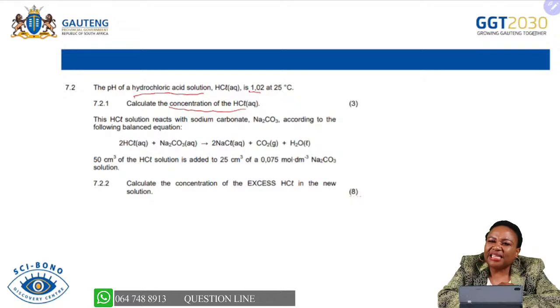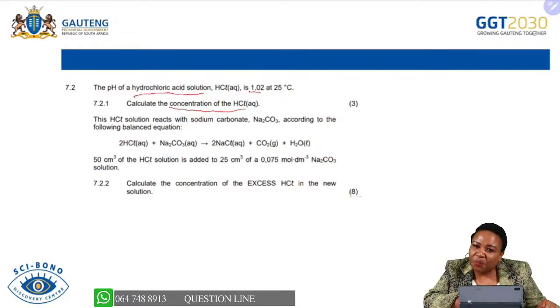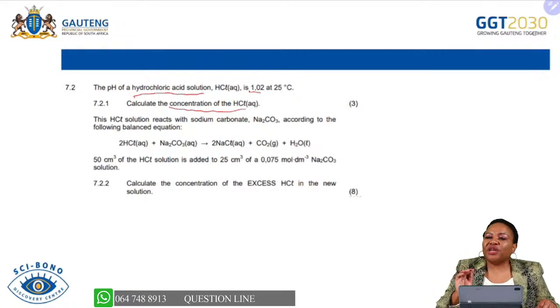The reason why the examiner is providing you with this question is for the method: you need to already know that hydrochloric acid is a strong acid. If you don't know that, you will not be able to relate the ions that are produced during the ionization of hydrochloric acid with the concentration of hydrochloric acid.